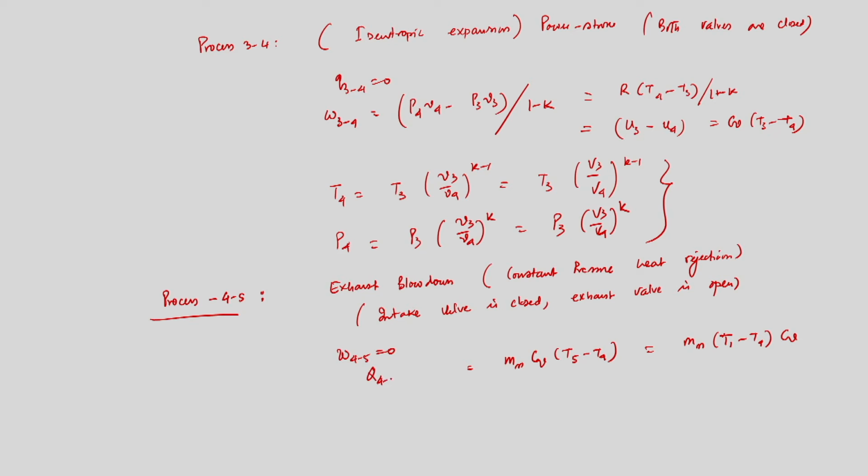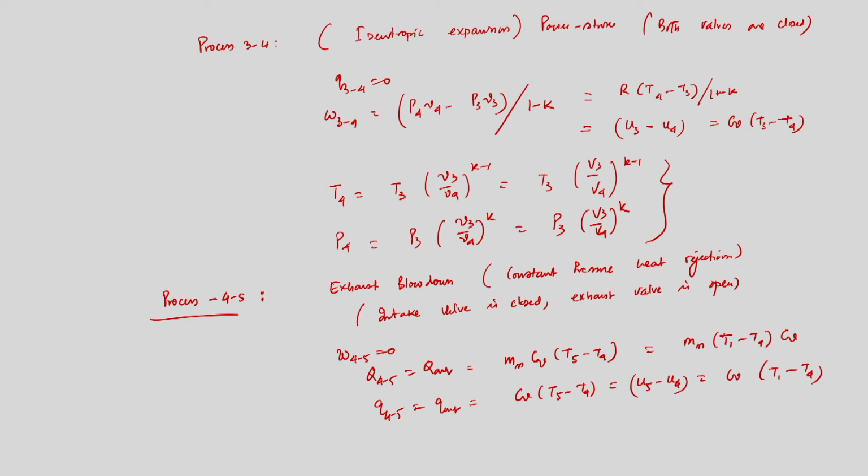While specific heat rejection, Q45 equal to Q out, will be equal to definitely Cv into T5 minus T4, that is equal to U5 minus U4, that is equal to Cv into T1 minus T4, because T5 is as good as T1, fine. So we have obtained the heat rejection during the blow down process. We have seen that no work is done because it is a constant volume process.